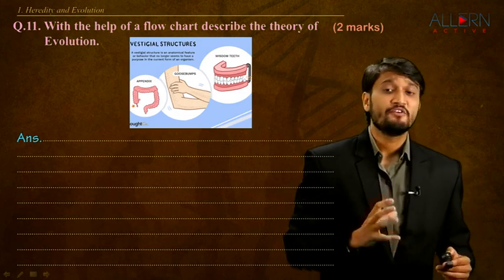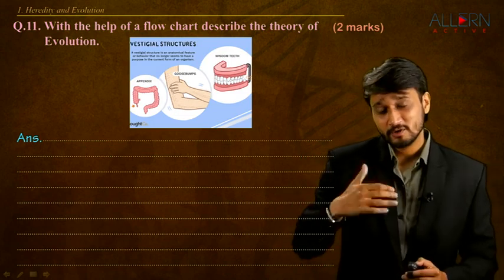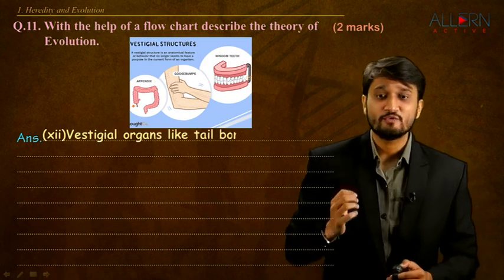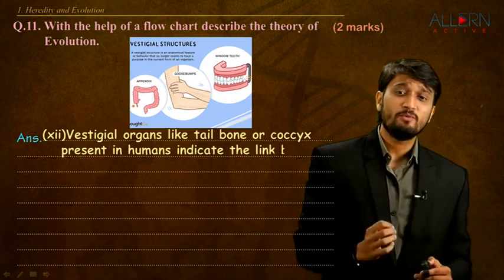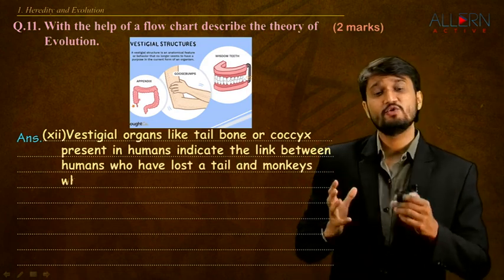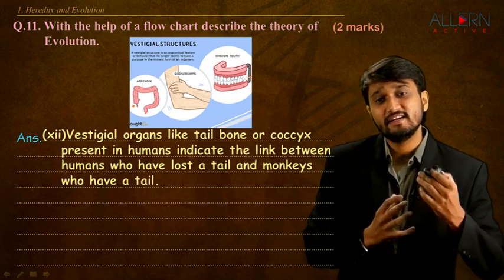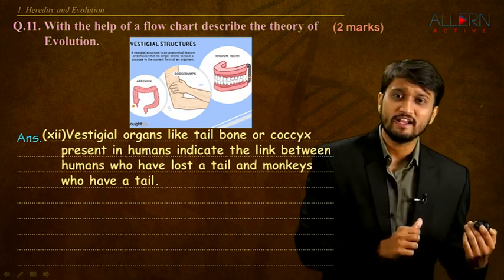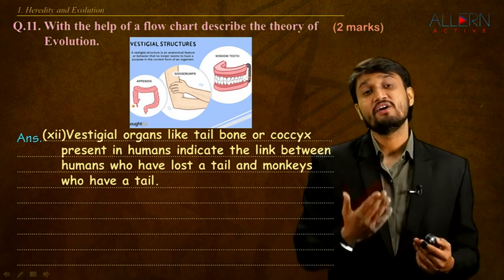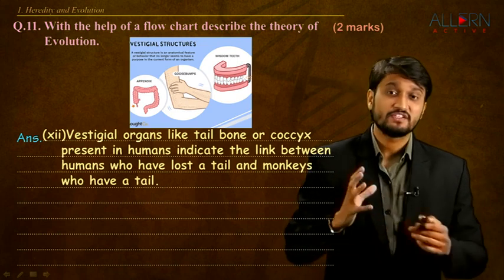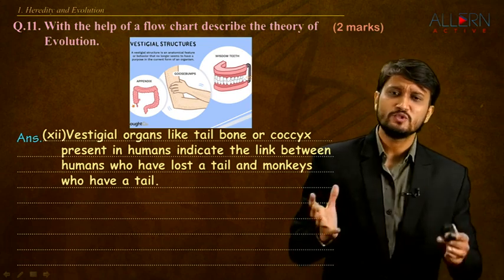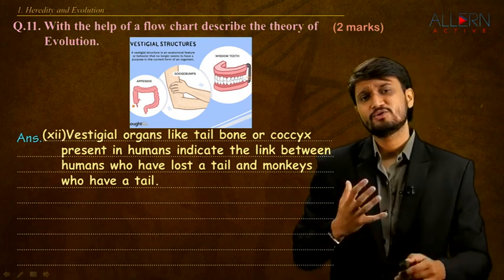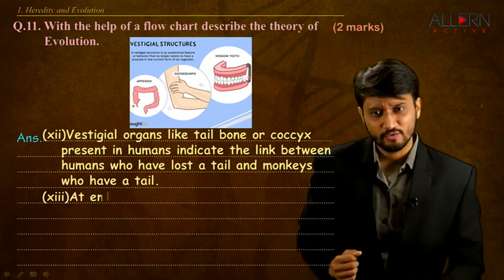Other than that, we have vestigial organs, which become our next evidence, right? So vestigial organs like the tailbone or the coccyx present in humans indicate that there is a link between humans and monkeys or primates, because monkeys still have a tail. We do not, but we have a tailbone, which is a vestigial organ. It was useful for our ancestors. Right now it is no longer useful. So that's a vestigial organ over here, right?